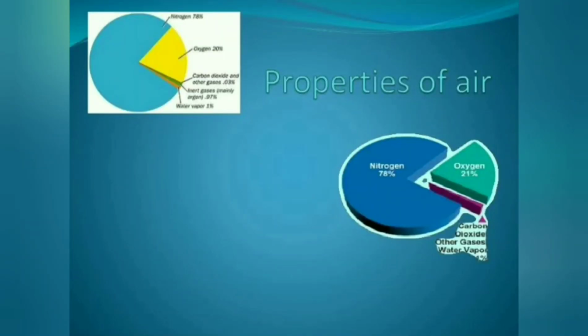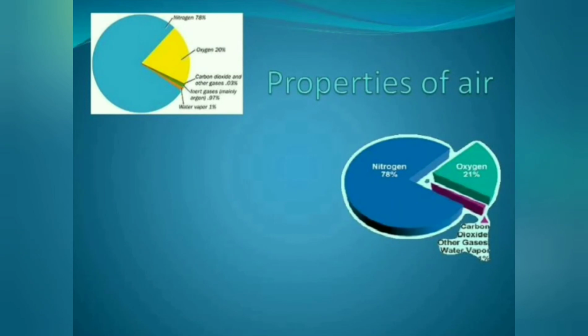Okay, children, now we'll study about the properties of air. Now we'll see about the air. Children, we already know the properties of air, which we have learnt in the second standard and in the third standard also. Yes, the properties of air are: air is colorless, air has no taste, air is present everywhere, but we cannot see the air. Yes, but we can feel the air. These are the four properties of air we have studied.